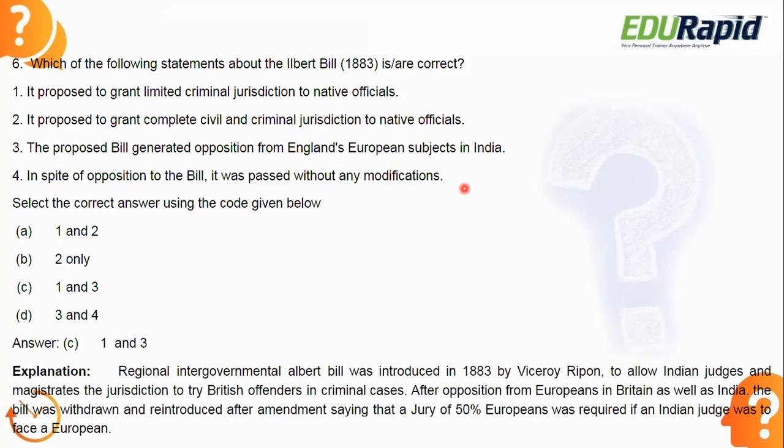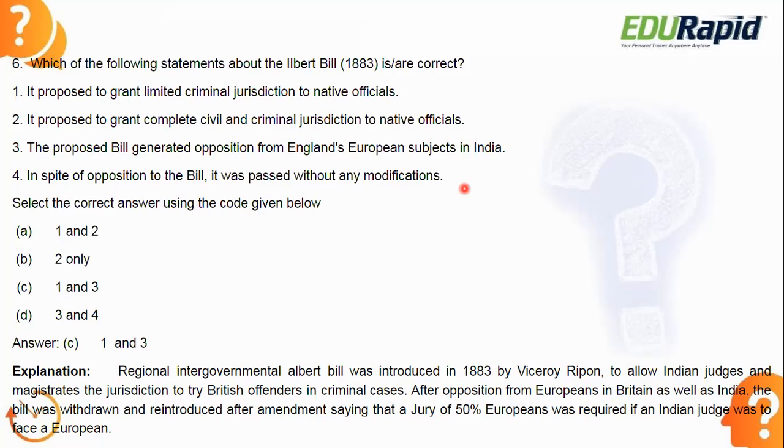Only British judges could look after British offenders' cases. But after the Ilbert Bill, this provision was abolished. After opposition from the Europeans in Britain as well as in India, the bill was withdrawn and reintroduced after amendment, saying that a jury of 50% Europeans was required if an Indian judge was to face a European.